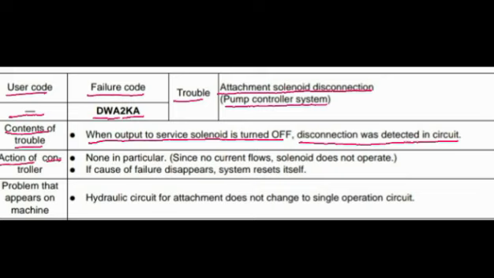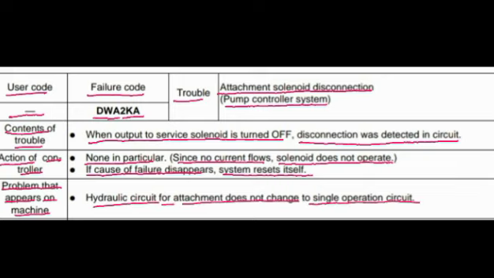Action of controller: none in particular, since no current flows, solenoid does not operate. If cause of failure disappears, system resets itself. Problem that appears on machine: hydraulic circuit for attachment does not change to single operation circuit.